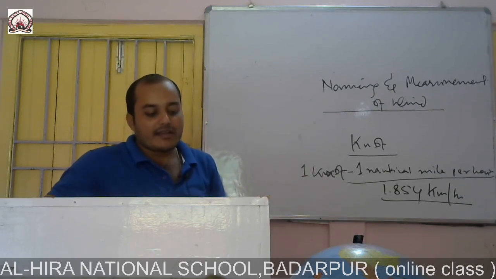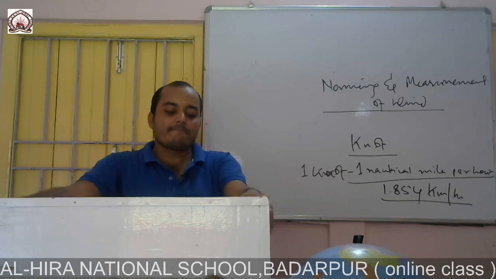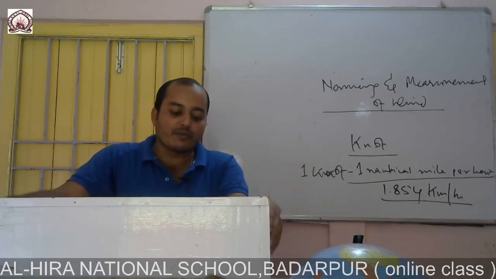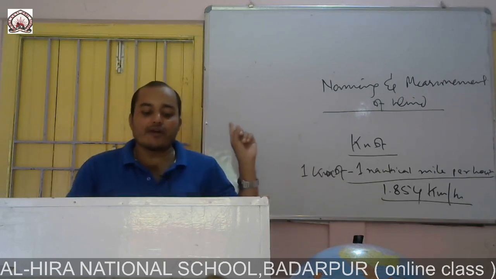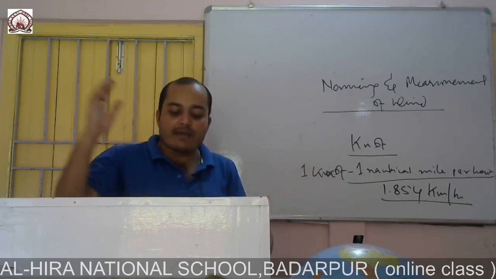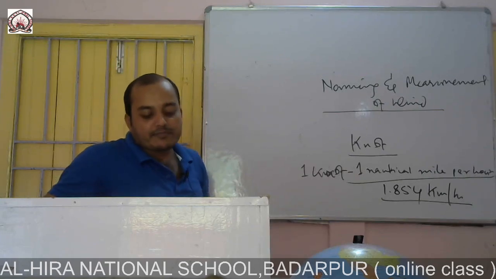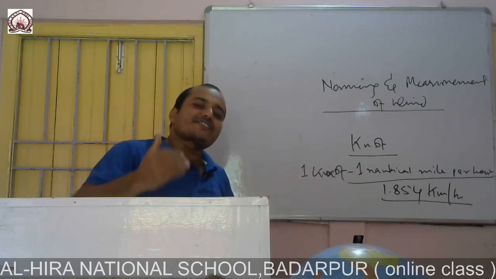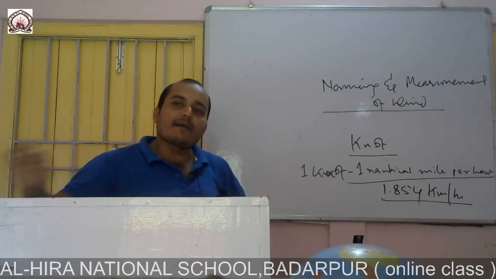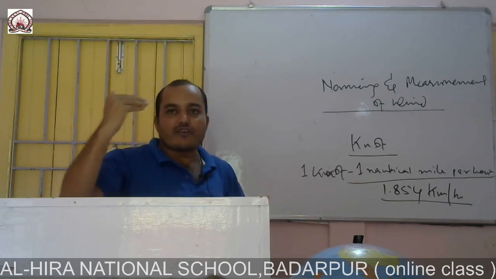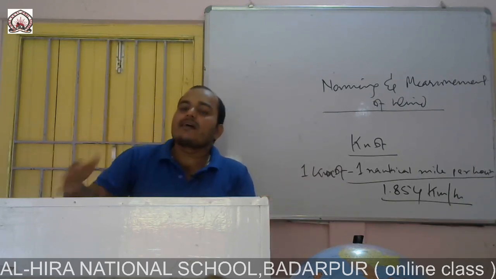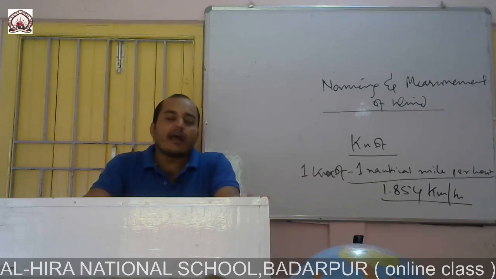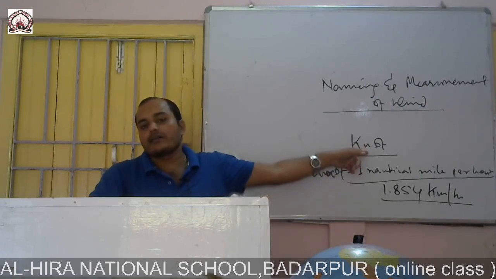Number 12, the velocity of the wind is more than 64 knot and the nature is hurricane. The impact is violent storm, huge destruction of property, loss of life, mostly occurring in the tropical region. Clear? Here you have to remember the Beaufort scale, numbers 0, 1, 2, 3, 4, 5, 6, 7, 8, 9, 10, 11, 12. Up to 12 numbers are there, with nature and wind velocity in knot.